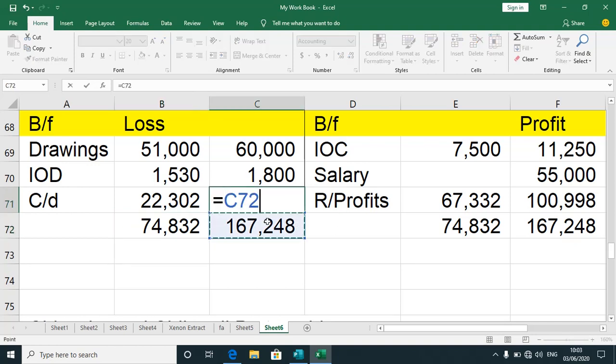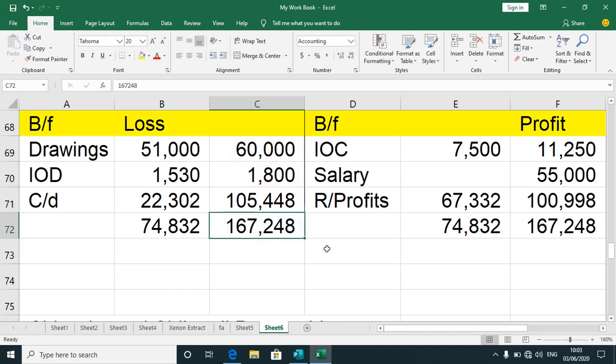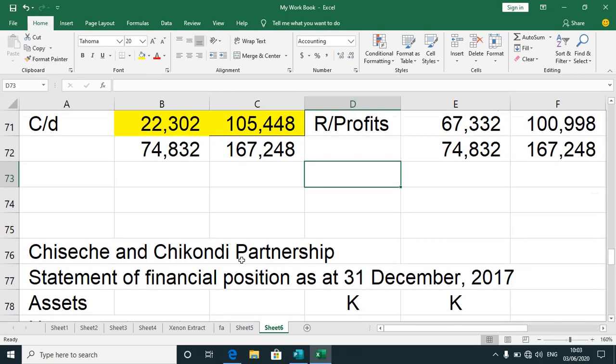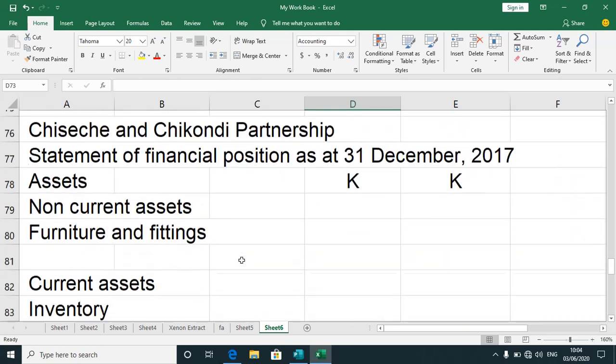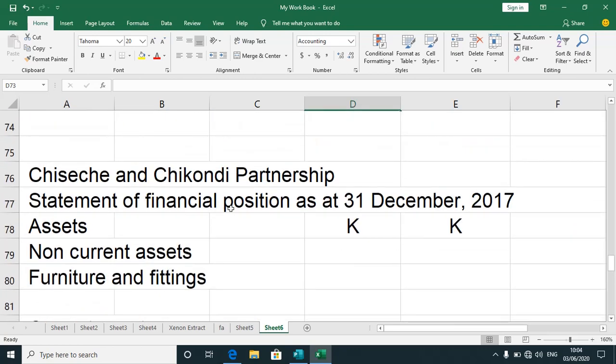This one will be equal to that minus that minus that. So that's what I have there, 105,448. Okay, so these figures are very important because these figures are the ones to be used in the statement of financial position. So we're almost done. We're now remaining with the statement of financial position, and now we go to our statement of financial position.